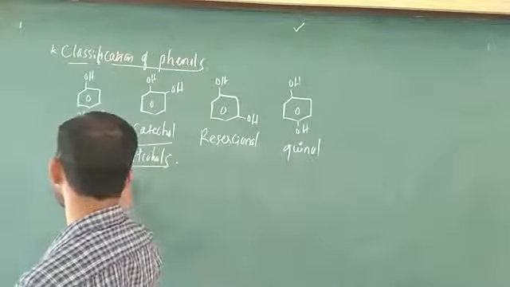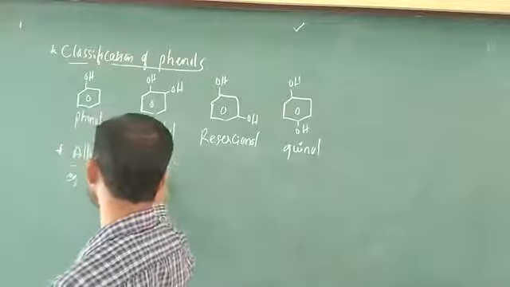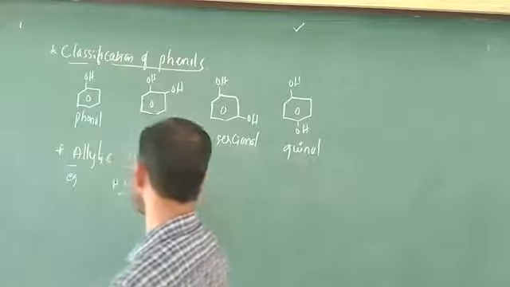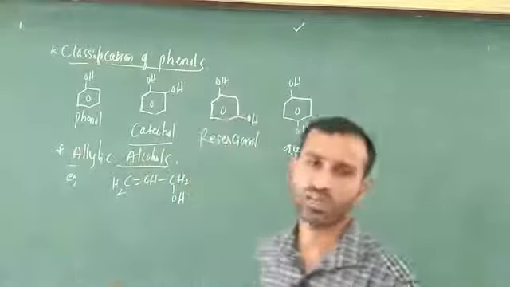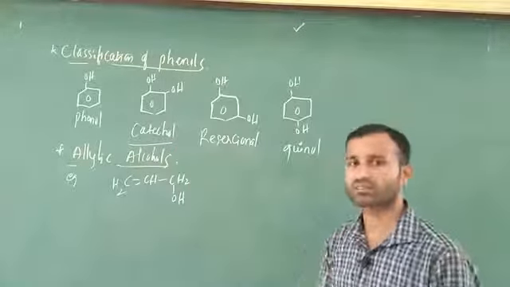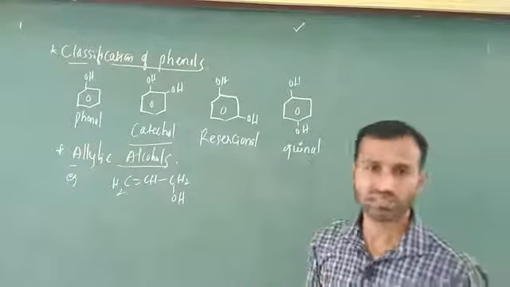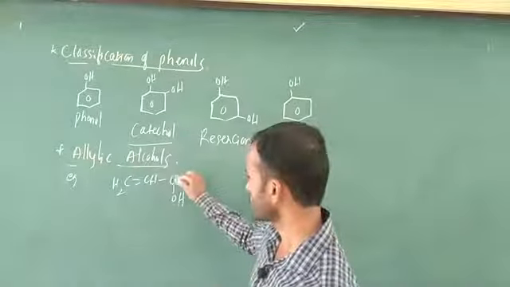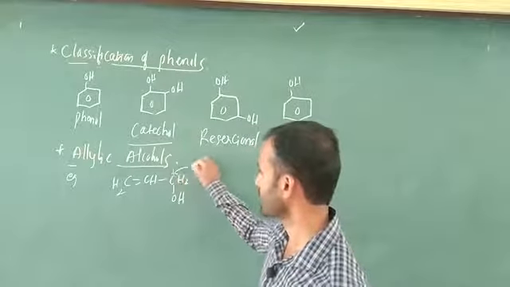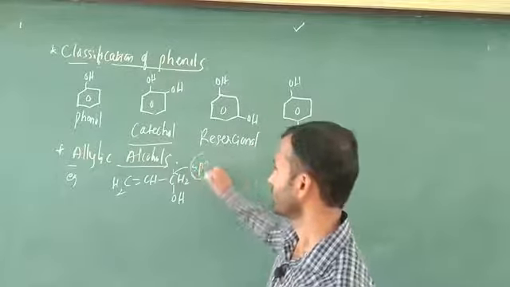Just here, CH2 double bond CH, the next one is CH2OH. This is one example, a very simple example. You have to write a definition with the help of an example. Just here, what is the hybridization of this carbon? This carbon is sp3 hybridized.